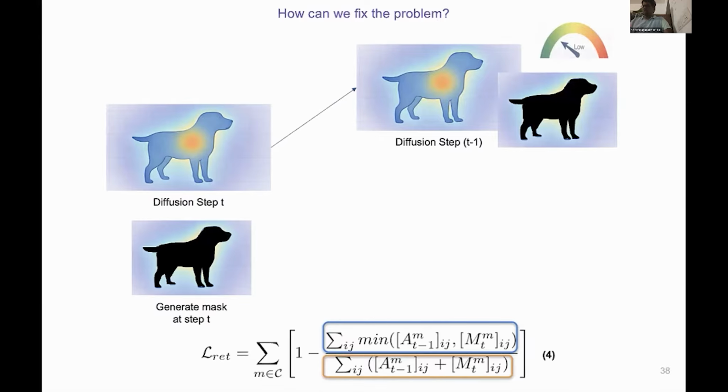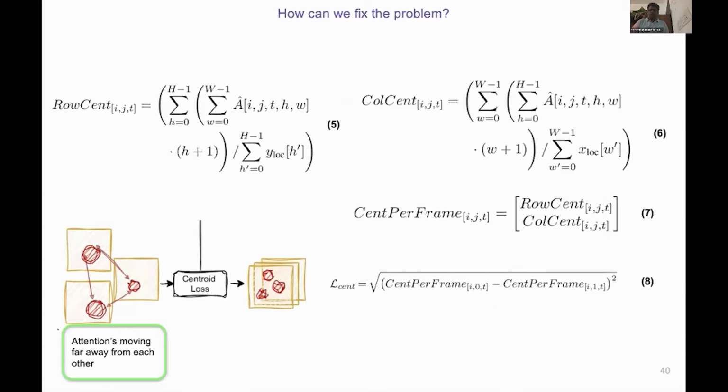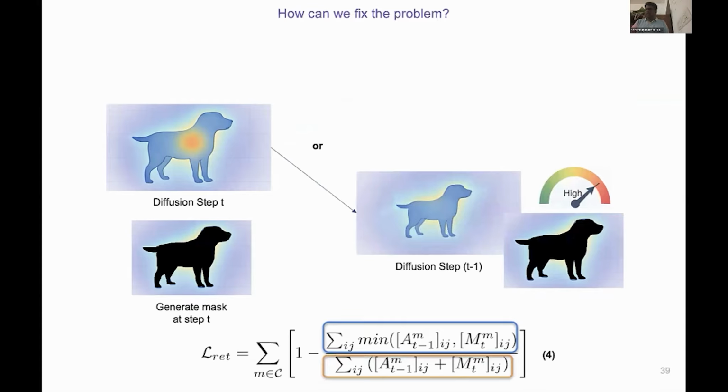If the new attention still covers the masked region well, the IOU is high and the loss term is low, good, no correction needed. But if the attention has shrunk or drifted away from the masked region, the IOU will be low, and the loss will be high. The gradient pushes the latent so that the text attention map is forced back into the right region. This is what stops the attention from vanishing across the denoising steps. So aggregation and retention together fix the single frame compositionality.